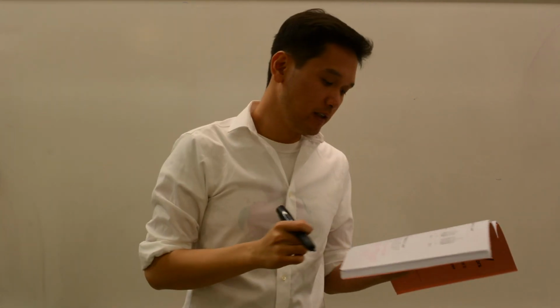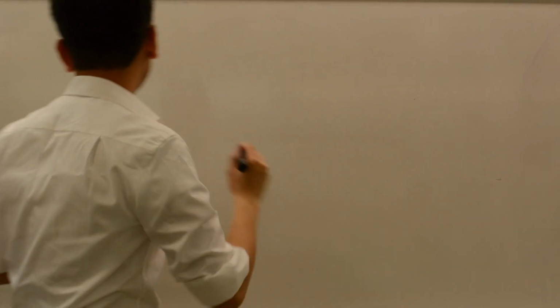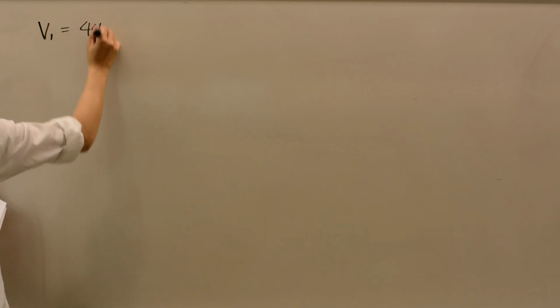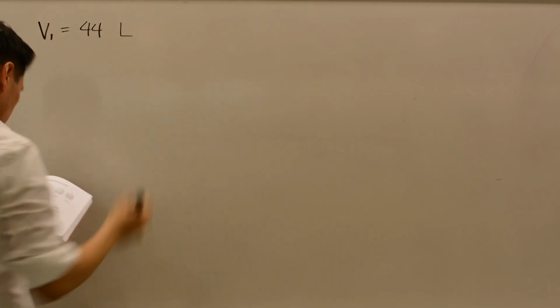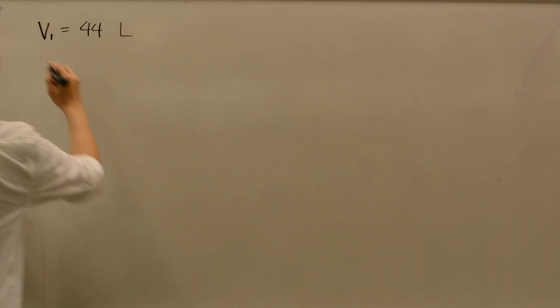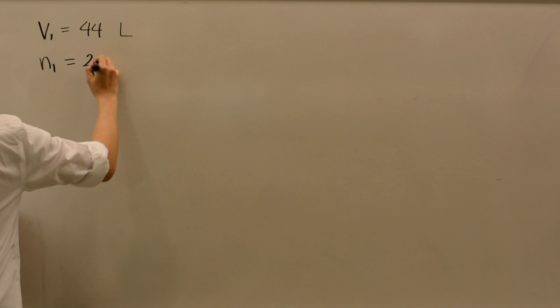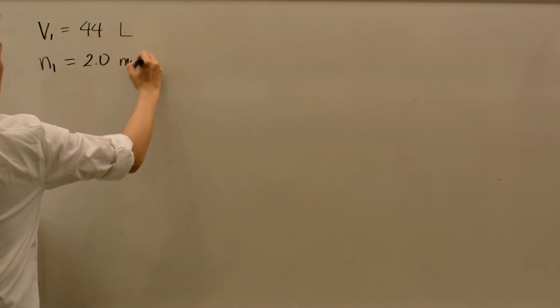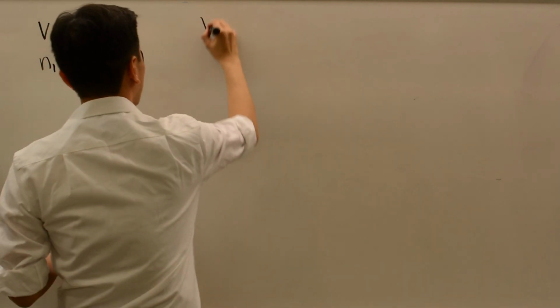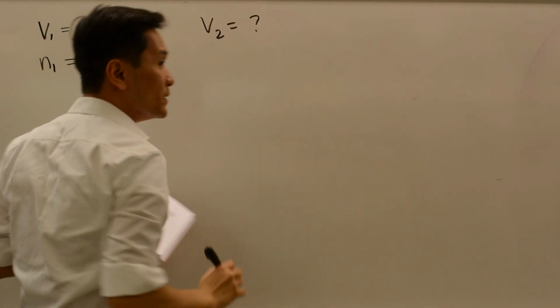Okay, so Avogadro's law here, again writing down all the facts that we are given. A weather balloon with a volume of 44 liters. That's V1, our first volume of 44 liters. And it contains 2 moles of helium, so that's our n1. What is the final volume? We don't know V2.